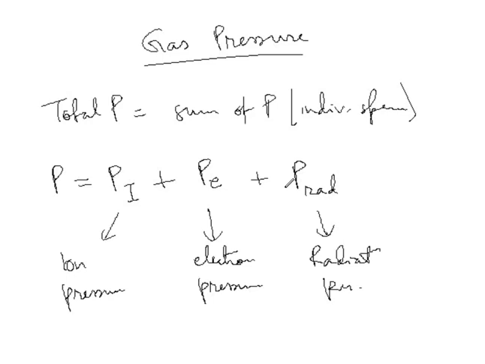Now we can define a parameter beta. Let us define a parameter beta such that beta gives the fraction of total pressure due to gas. So this means, let me define pressure of gas as beta into P. Then we can write the radiation pressure as 1 minus beta into P.